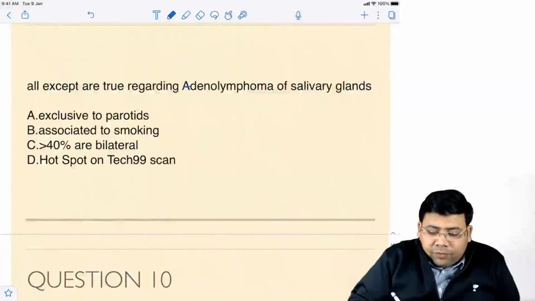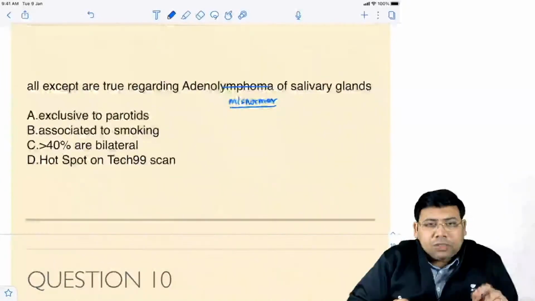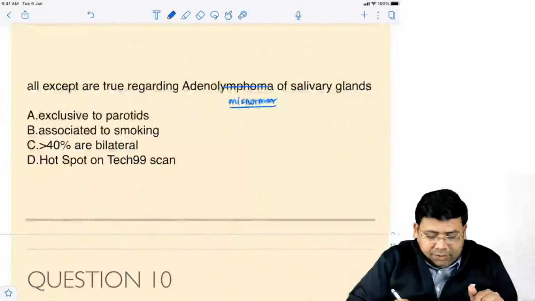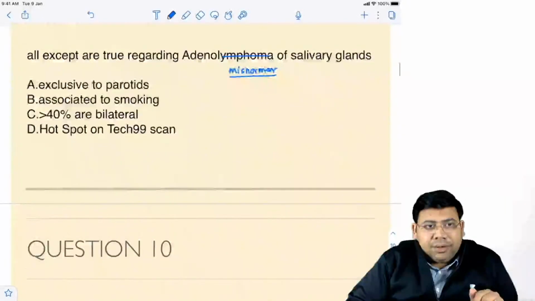The word adenolymphoma, the word lymphoma is a misnomer here. What is it also known as? Come on. I'm still waiting for the right answer.